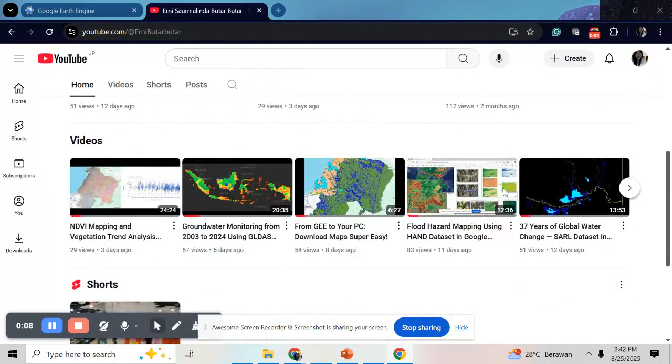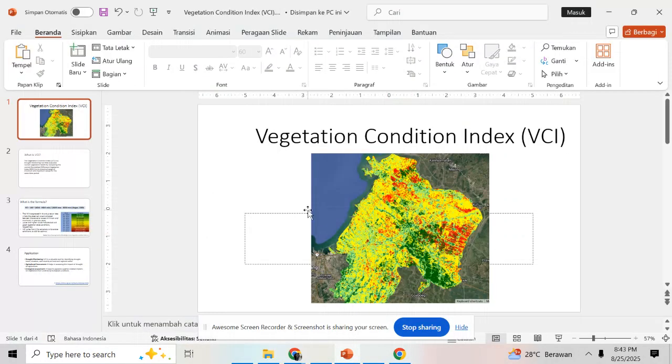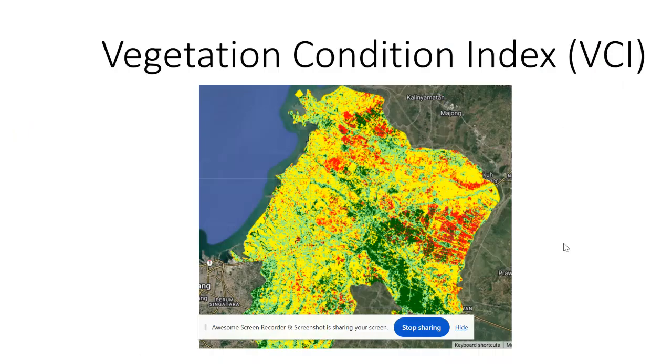Today's video, I'm going to show you how to get the VCI map using Google Earth Engine. Today we will use a dataset from Sentinel-2. We will get a spatial resolution of around 10 meters, so it's very high spatial resolution. But first I will give an overview about the VCI.